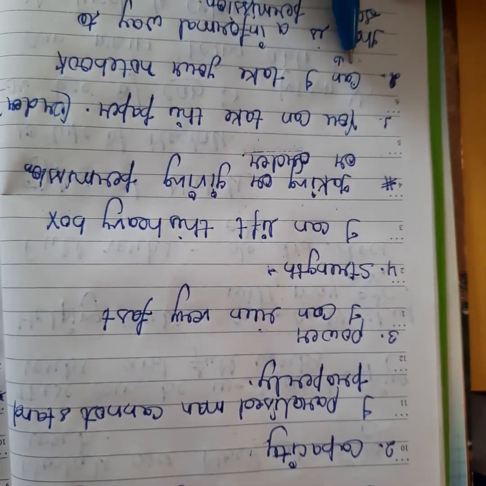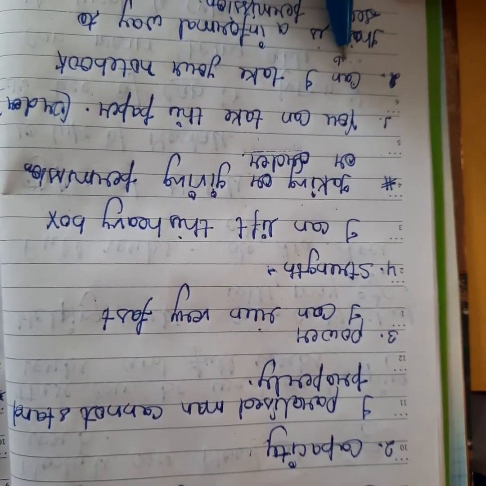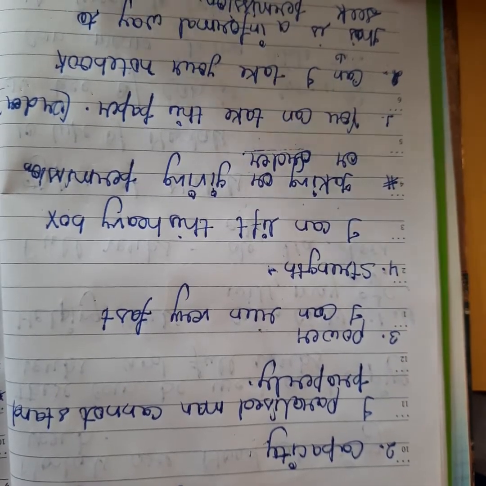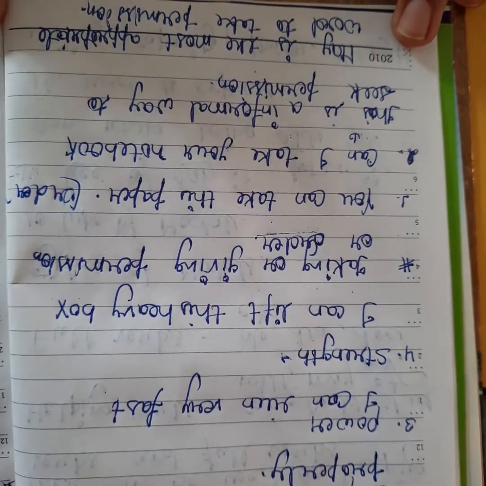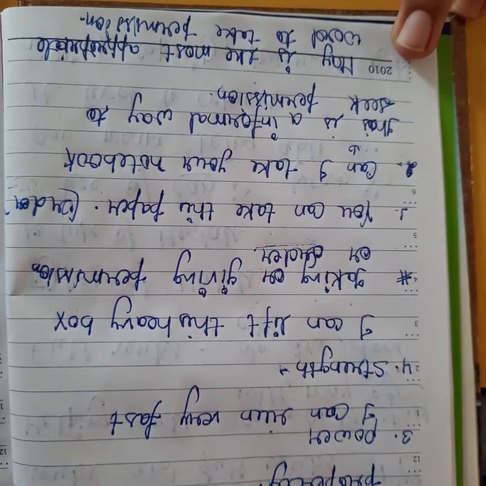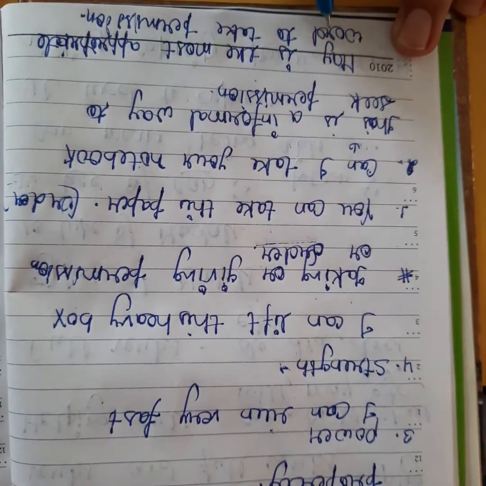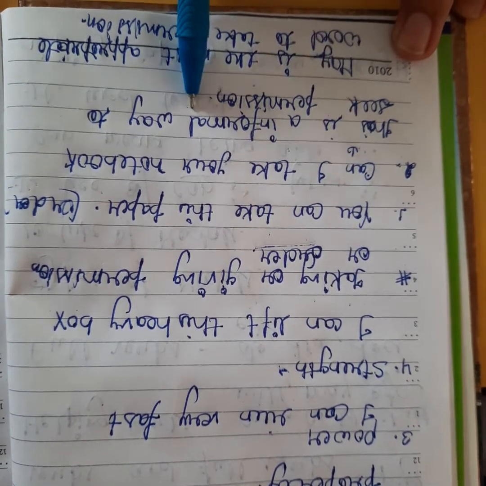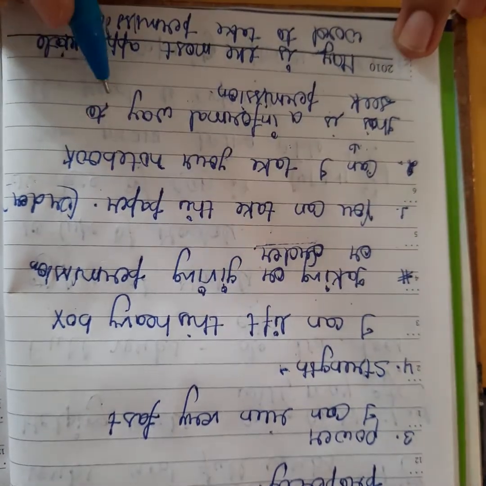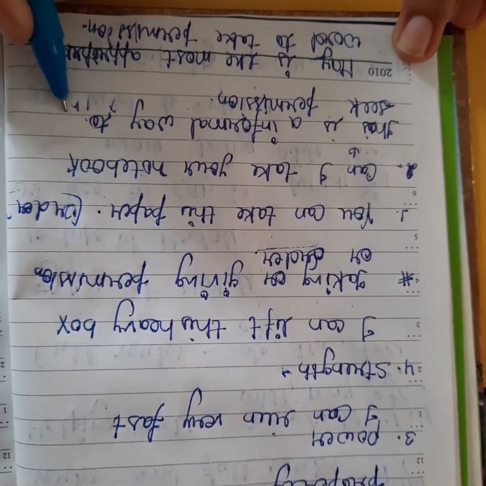And another one is we can use can for giving or taking permission, but can is a very informal way to seek permission. So the most appropriate word to use for permission is may. Mostly people use can to take or give permission, but that is the incorrect word.